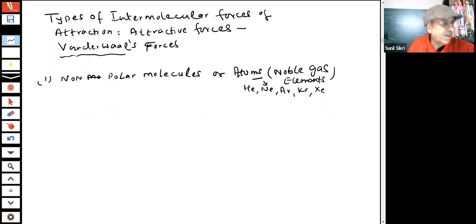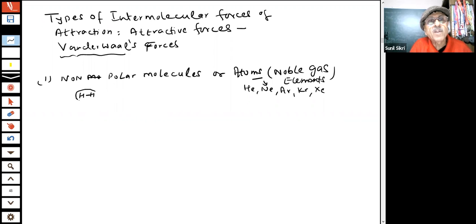So, what type of intermolecular forces of attraction will be there between these types of particles? That is an important point. Supposing I have a non-polar molecule, what is a non-polar molecule? For example, if I say hydrogen, hydrogen is non-polar.